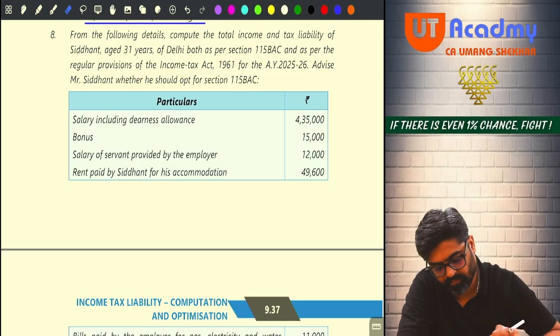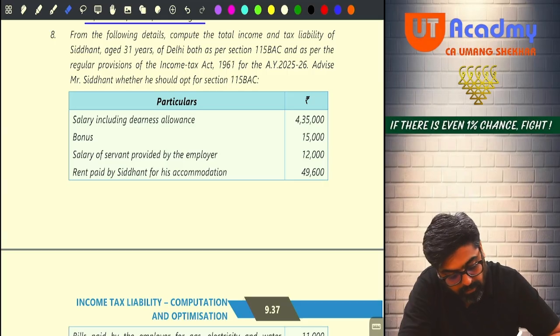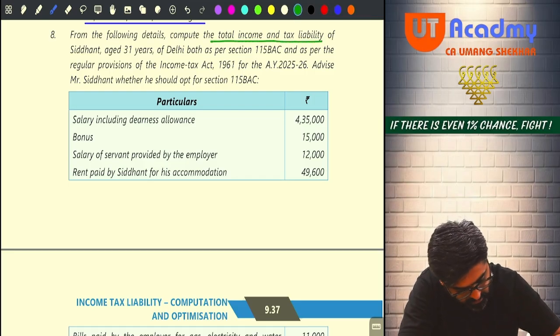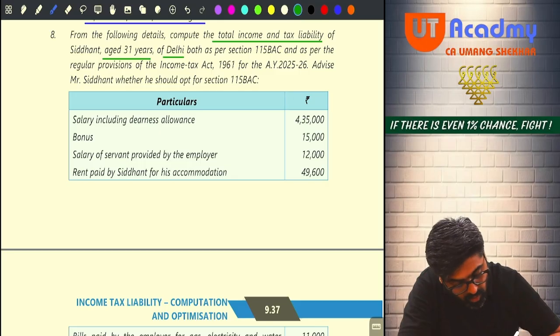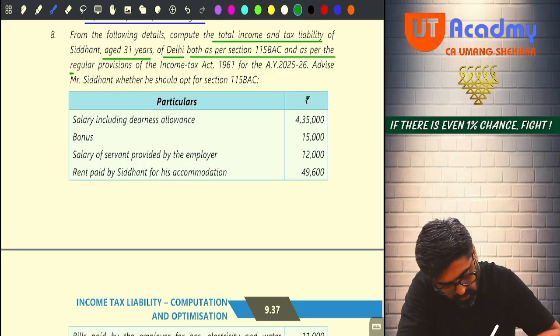Okay. From the following details, compute the total income and tax liability both of Siddhant, aged 31 years, of Delhi, both as per 115 BAC and as per the regular provision.